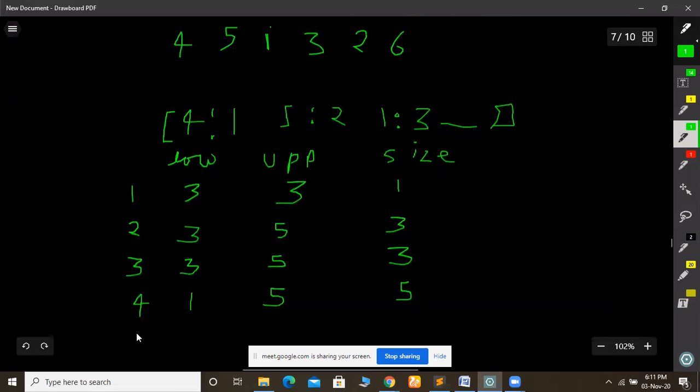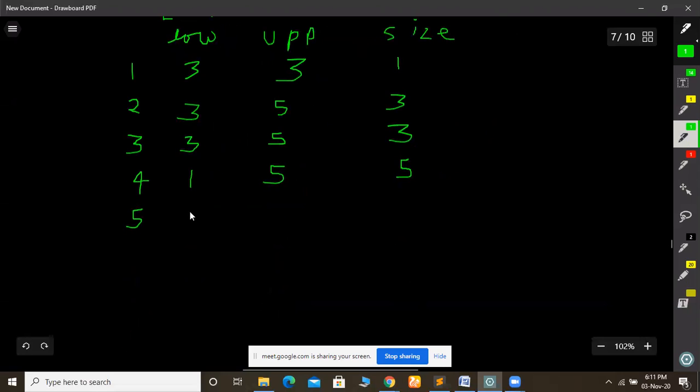So now we will include 5. So what is the index of 5? It is 2, that is in our range. So we will not update anything. We will take 1 to 5. And what is the size of this sub-array? 5 minus 1, 4, plus 1, 5. So 5 is a beautiful number.